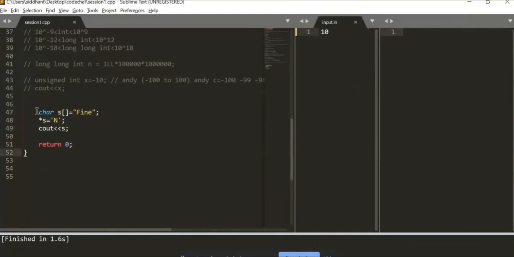So what do you guys think is the output of this? If I have declared a character array with "fine" and using star s I put in n, and I cout this, the whole thing might be changed to n, the whole string might be converted to n. I might get an error. There might be many things which could go wrong. What do you guys think should happen?